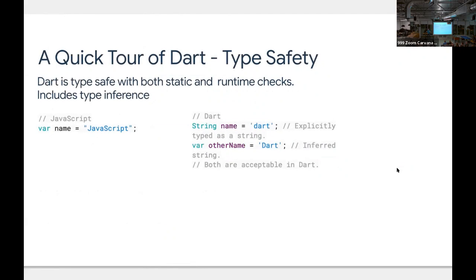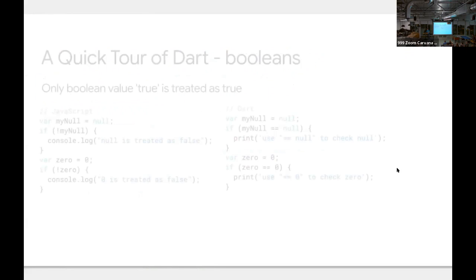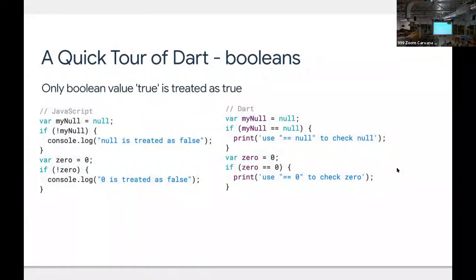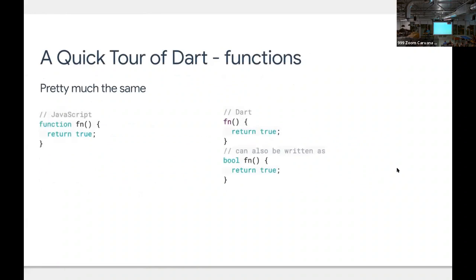Okay, so here's an example of type safety. JavaScript, you know, we're assigning a variable. In Dart, we can do the same thing. We can declare the type, or we can let it be inferred. It saves us a lot of typing, but we still get the benefit of the static type checking and the runtime checks. Booleans in JavaScript, as we know, null or zero can evaluate to false. In Dart, only true is treated as true.